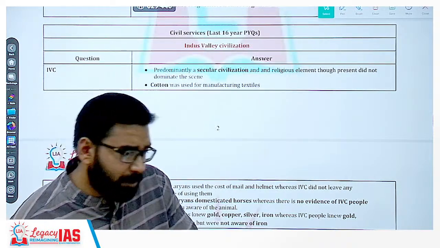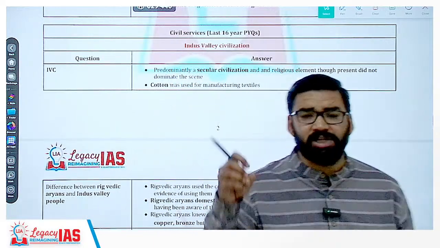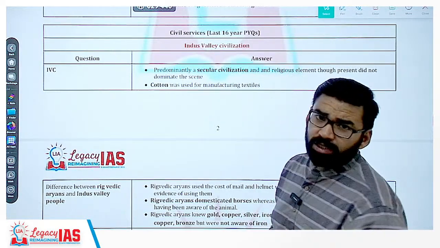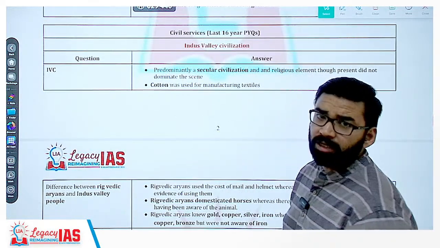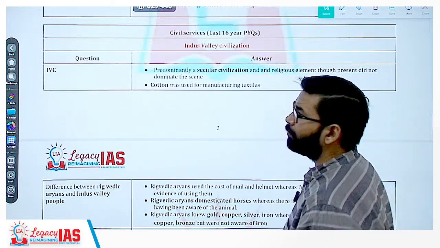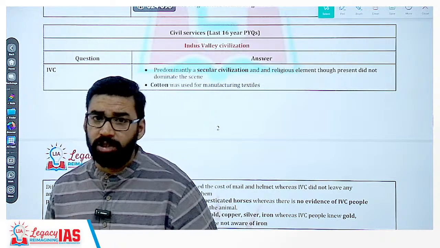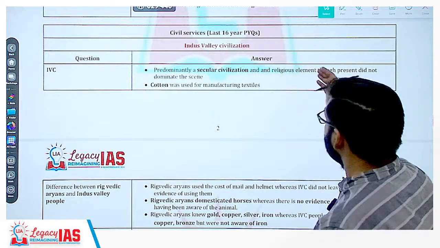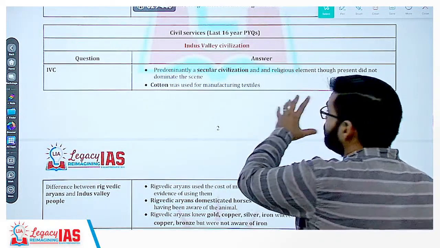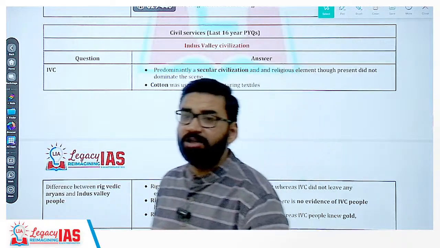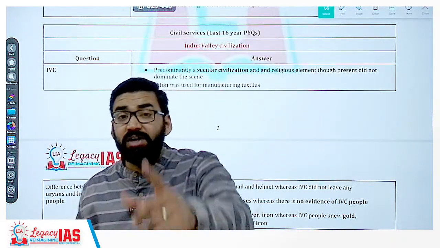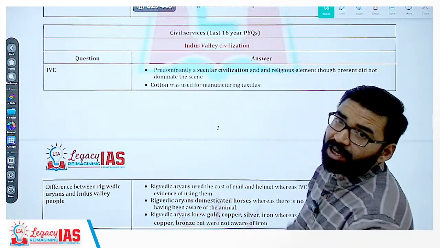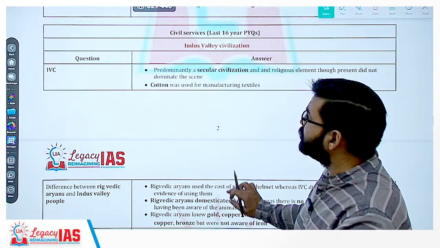Getting my point? जहां पर records available हैं, facts available हैं, UPSC ज्यादातर question वहीं से पूछती है. So now IVC, the question in civil services in last 16 years. The question was from its religious nature. So predominantly IVC was a secular civilization. Clear? Though religious elements were present, they were not dominating in the scene or in society. That is why secular civilization, merchant civilization. Then cotton was used for manufacturing textiles. Clear? So this question was there.